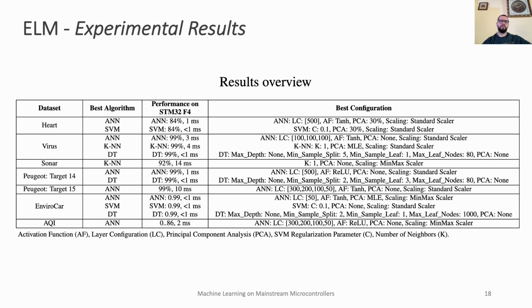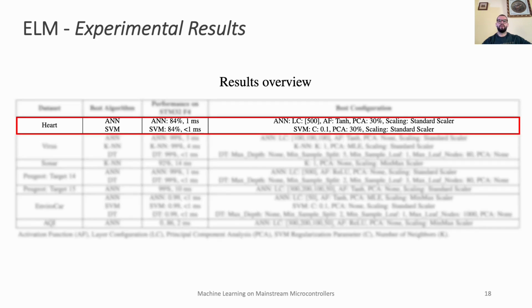We cannot present all 32 tables, but this table provides an overview of our results. For instance, both SVM and ANN achieved the highest performance of 84% on the hard dataset, with an inference time of around 1 millisecond on the STM32F4 microcontroller. The optimal configurations for these algorithms are listed in the last column.